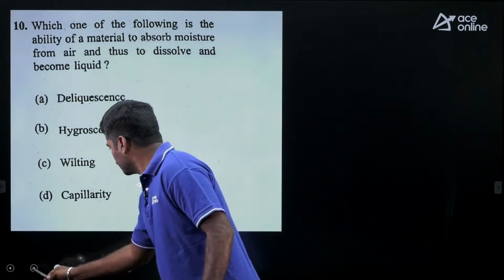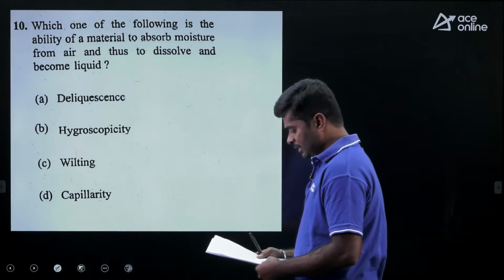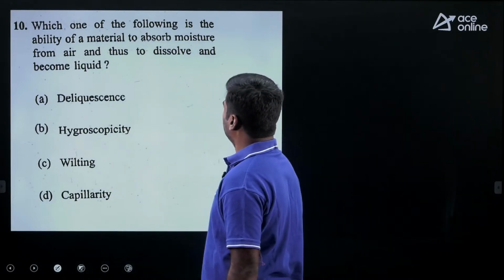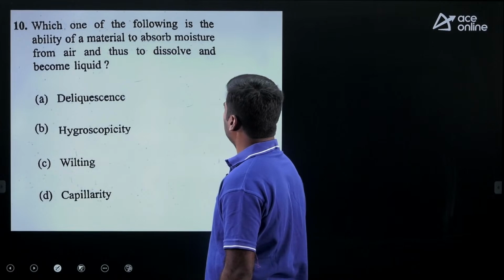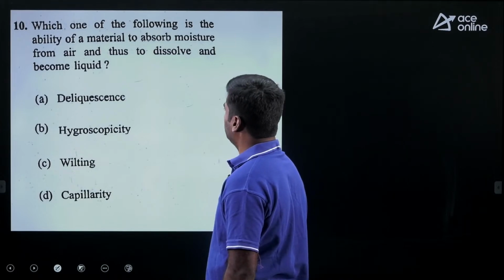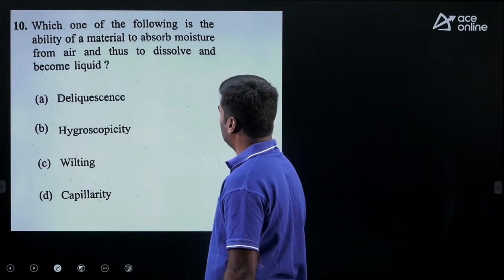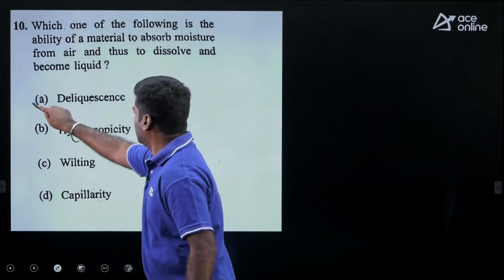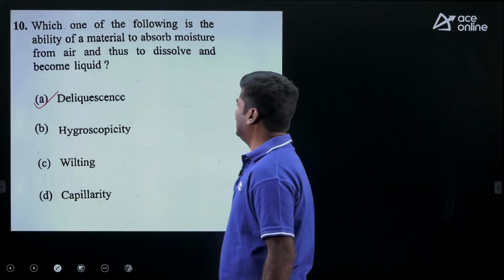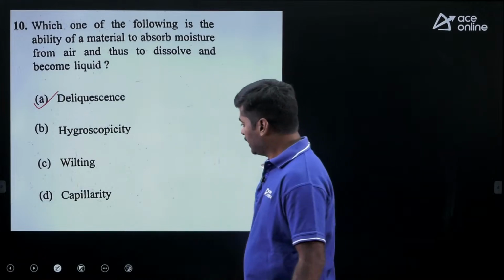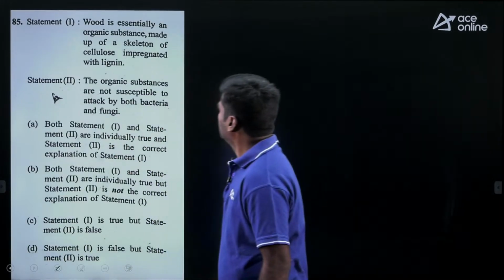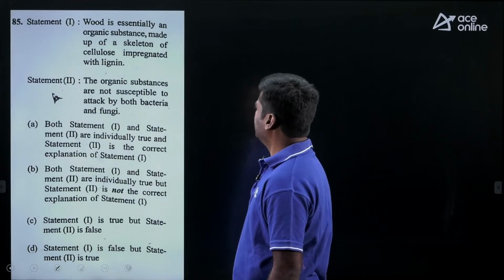Coming to the next question, question number 10: which one of the following is the ability of a material to absorb moisture from air and thus to dissolve and become liquid? It is also a direct definition, deliquescence.